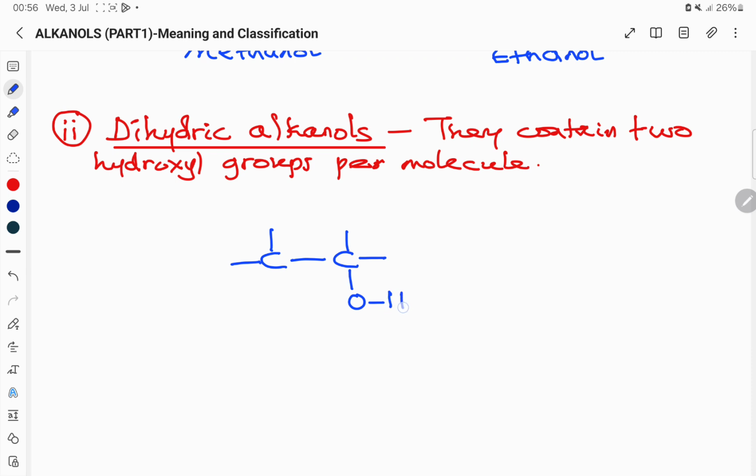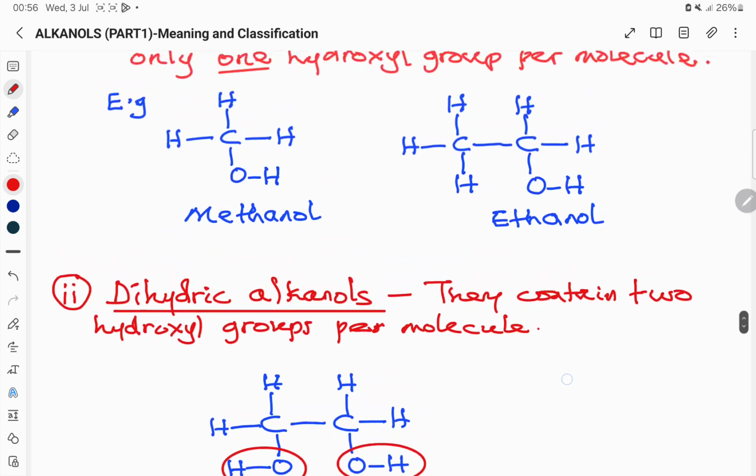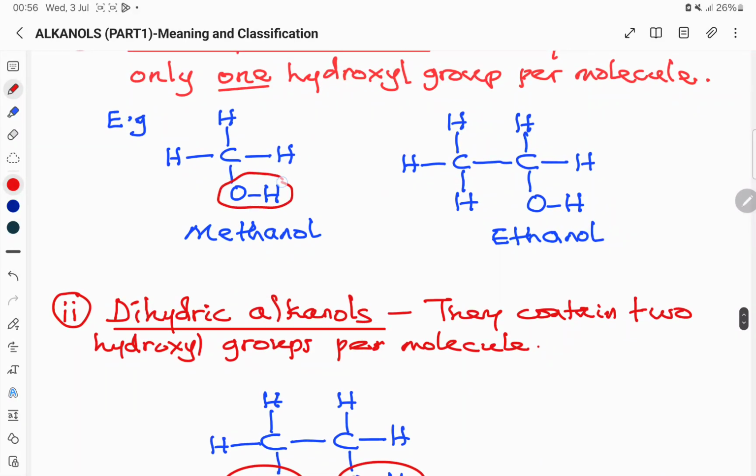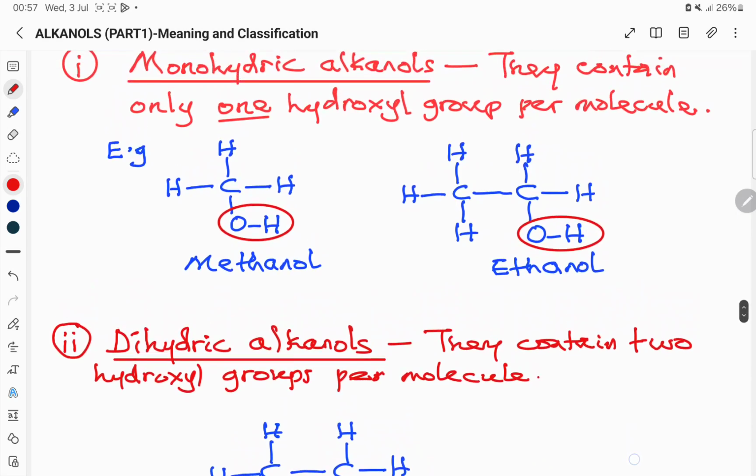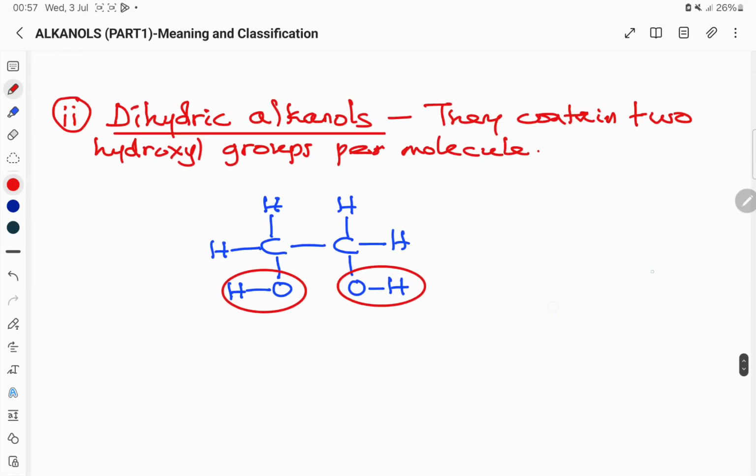Then you have one hydroxy group on that carbon atom, another one on this carbon atom. Don't put them on the same carbon atom. So you have this. This alkanol is dihydric because it contains two hydroxy groups in that molecule. The first ones contain one hydroxy group in their molecule, and that is why they are called monohydric. But this one is a dihydric alkanol because it has two hydroxy groups.